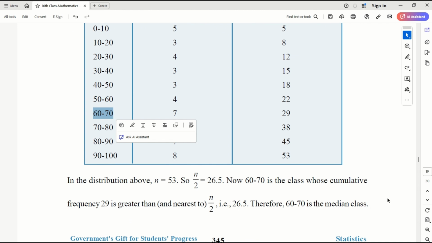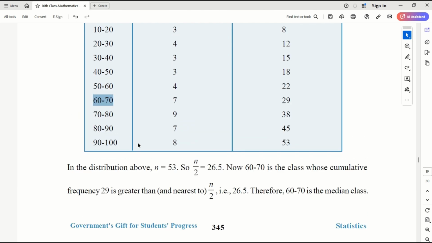So 26.5 is n by 2, the middle number, and 60 to 70 is the class whose cumulative frequency is 29, which is greater than n by 2, 26.5. Therefore, 60 to 70 is the median class.